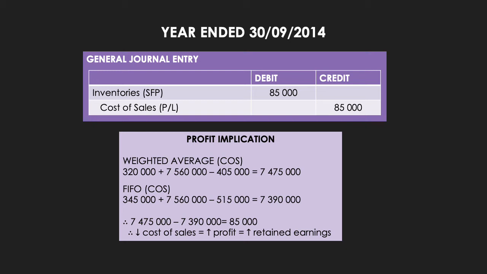However, we know that for the year ended 30 September 2014, we were told that we can reopen the journal. So because we can reopen the journal, we don't go and affect retained earnings. We can show the effect on cost of sales directly. So we know that cost of sales needs to decrease. Cost of sales decreases on the credit side, so we credit cost of sales and we debit inventories. So once again, because we reopen the books, we do not show an effect on retained earnings, we show the effect directly on cost of sales. So we debit inventory and credit cost of sales with that 85,000 Rand.